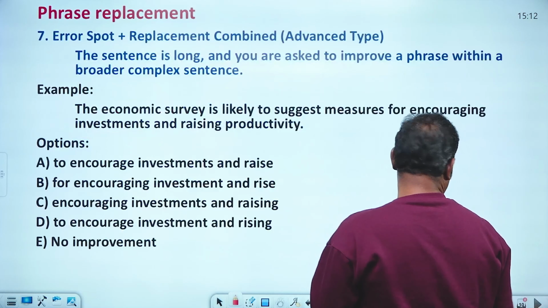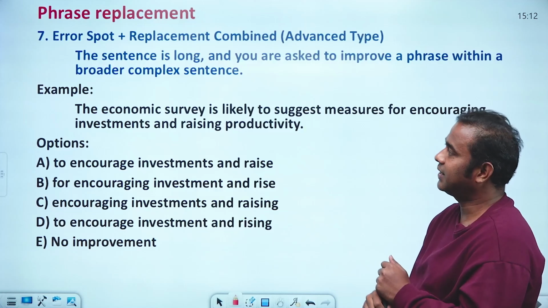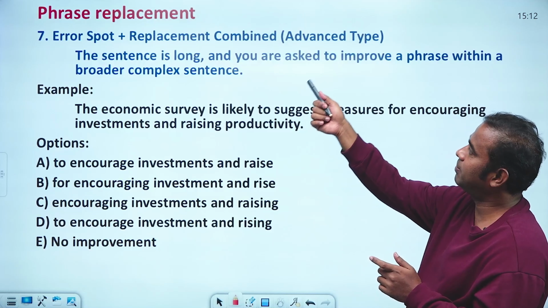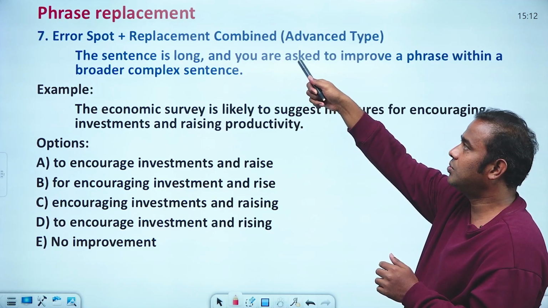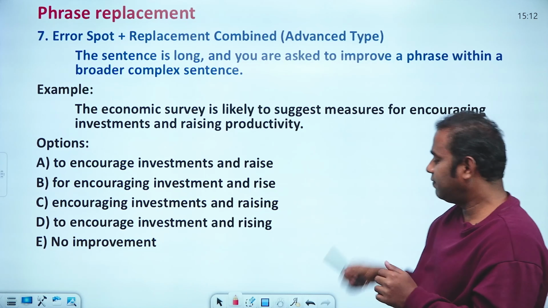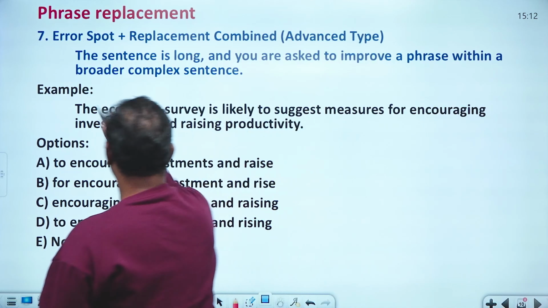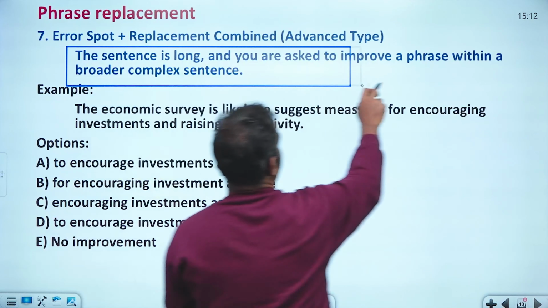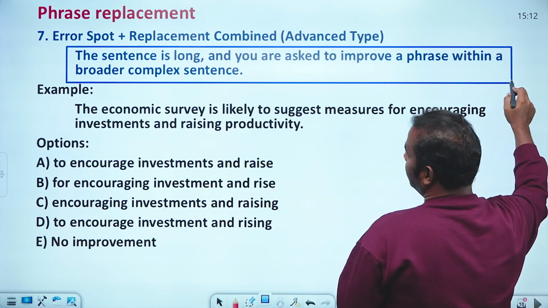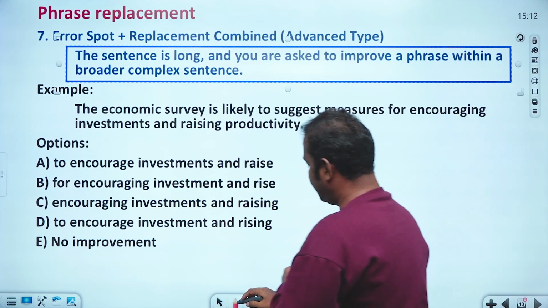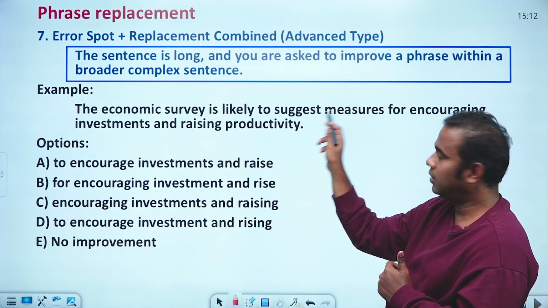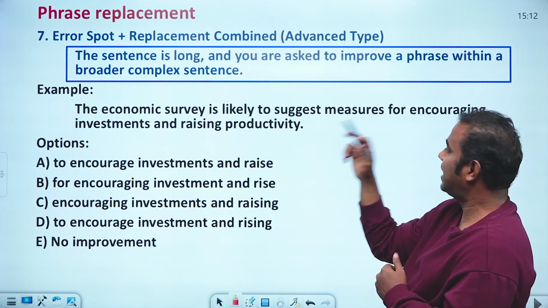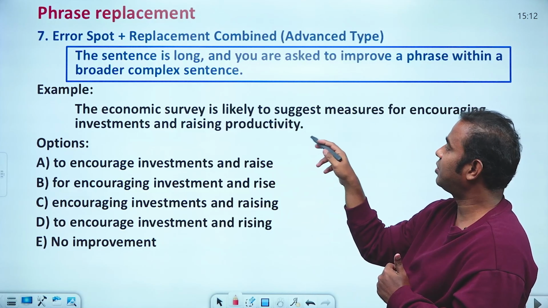Then something like this: error spot plus replacement combined. Both you have to spot the error and also you have to replace that. So if that is the case, then it is like this. Look at here. The economic survey is likely to suggest measures of encouraging investments and raising productivity.